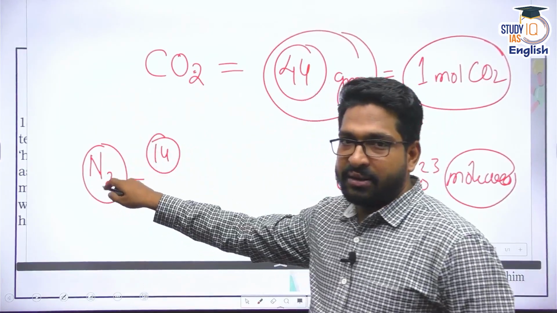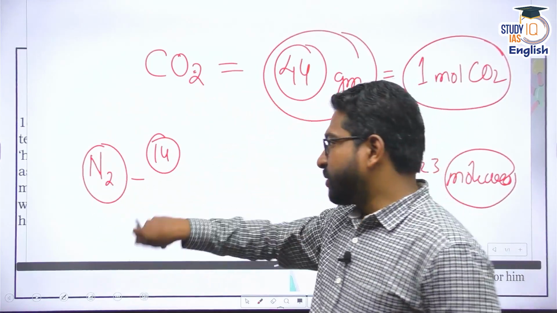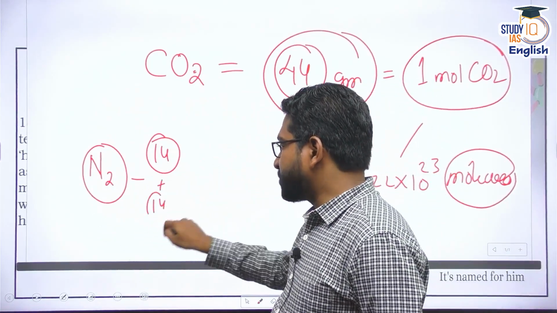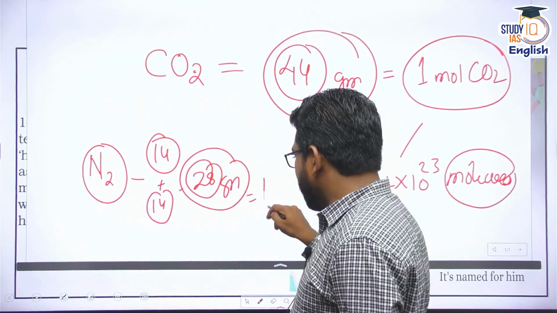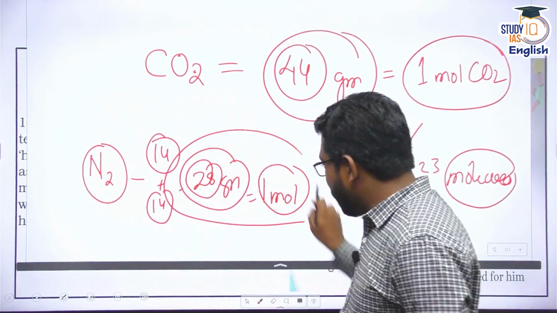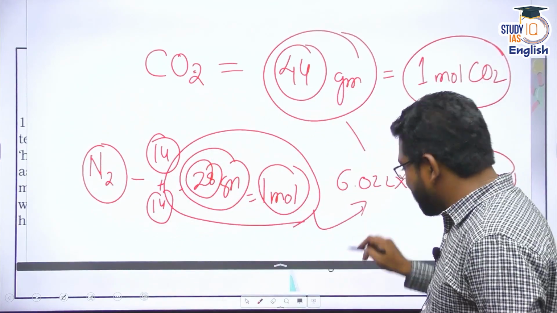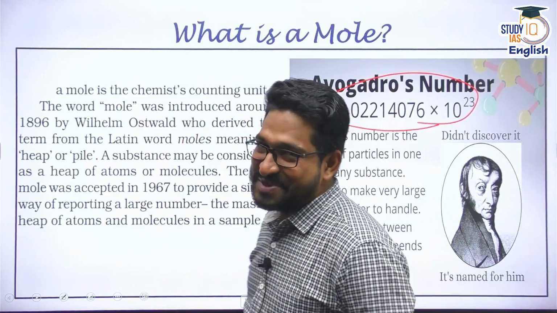But in this nitrogen gas, there are 2 atoms of nitrogen, so it makes it 28. So 28 grams of nitrogen gas is equal to 1 mole of it. And remember, this contains how many molecules? Again, the same number of molecules. All right, that's the beauty of chemistry.